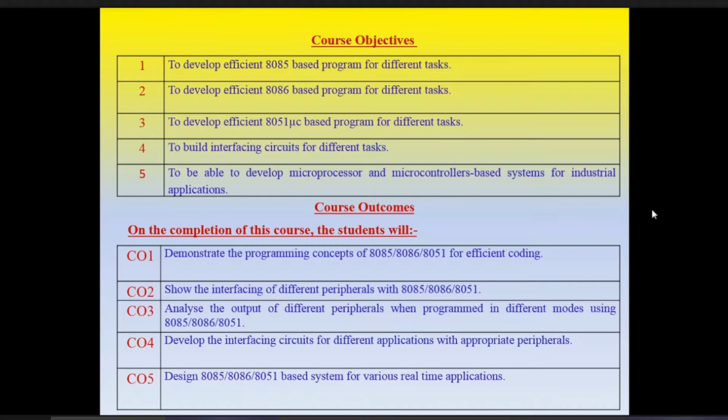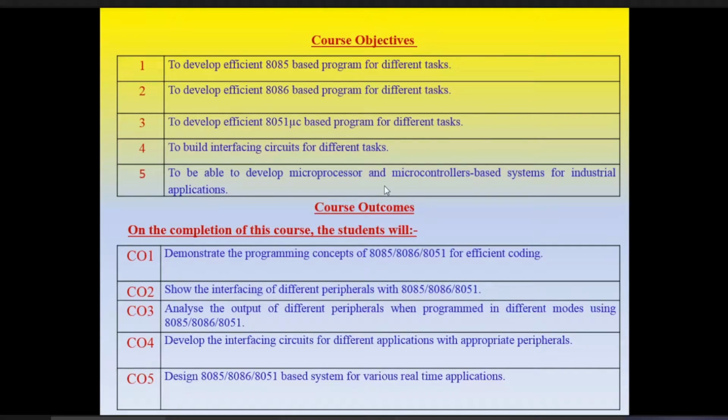Yes, sir. Okay. So some course objectives are there, depending on the different programs we have. I will share the program list also. So first is to develop efficient 8085 based programs, then 8086 based, then 8051 based programs for different tasks, different statements.